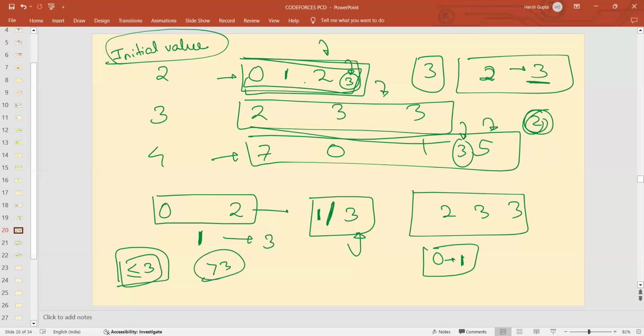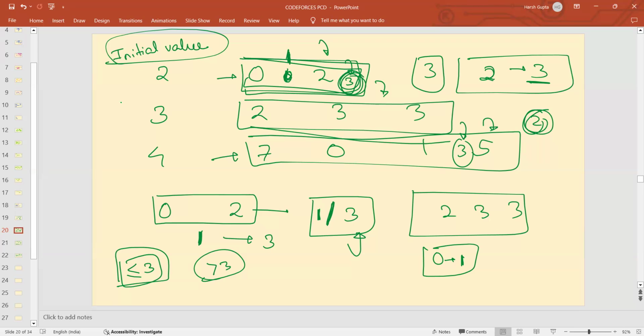Looking at the values, we know that if we are giving it any value other than 1, we will obtain 1. And once we obtain 1, we can obtain 3. And 3 is the maximum max value we can obtain via any of these operations. So yes, I am able to obtain 3.